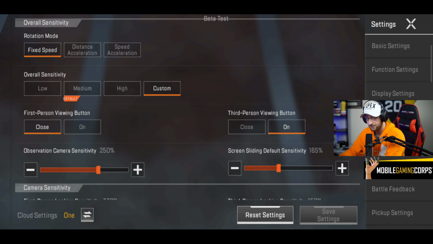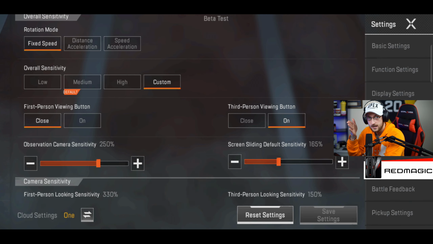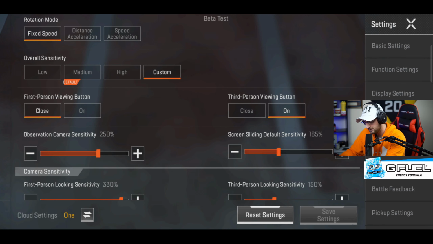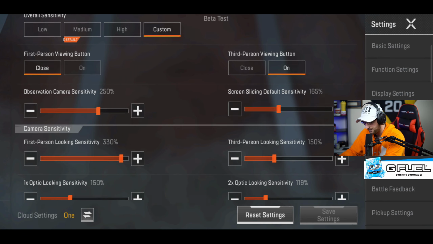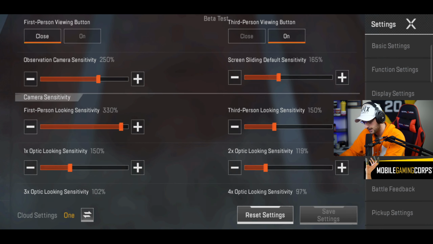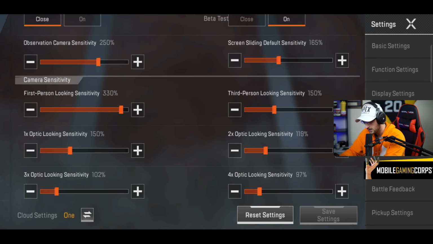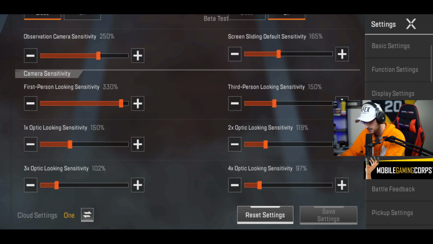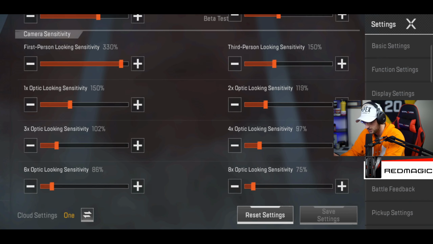Sensitivity then, guys. I've got fixed speed because I like to, again, have full control over how I slide my finger on the screen and how fluent the movement is. I don't like speed acceleration because if you move slow then fast, it just spins and it's not consistent. First person viewing button is closed, so that's off. Third person viewing button on. So observation camera sensitivity is 250%. Screen sliding is 165. First person sensitivity is 330. Third person is 150. Again, it doesn't really matter about that because we only stick to first person.